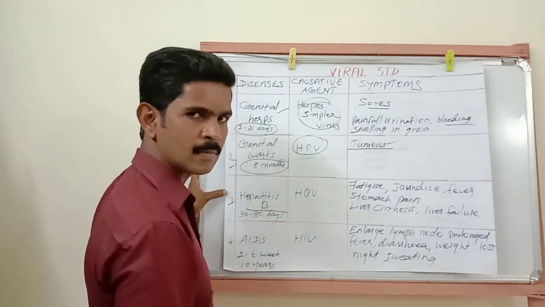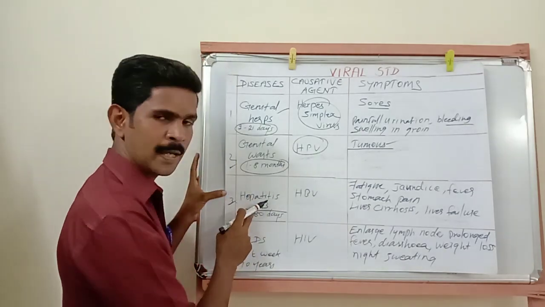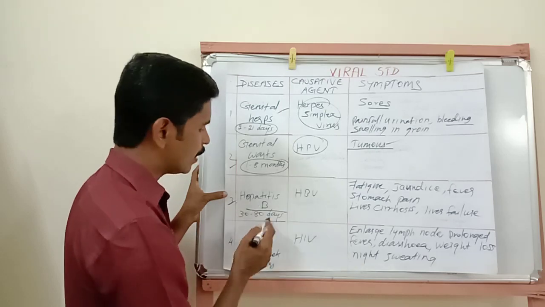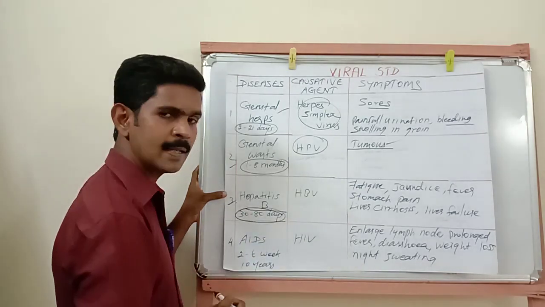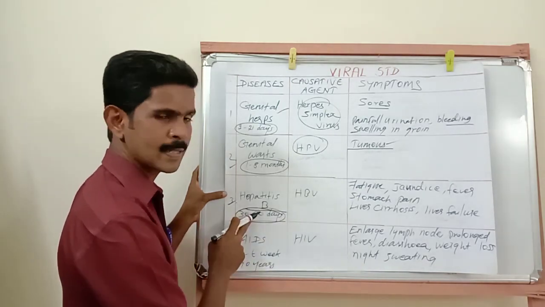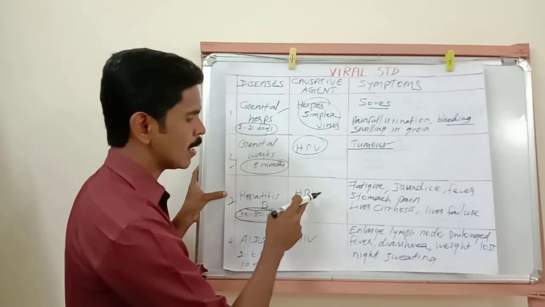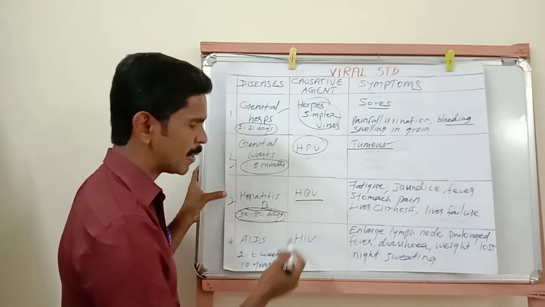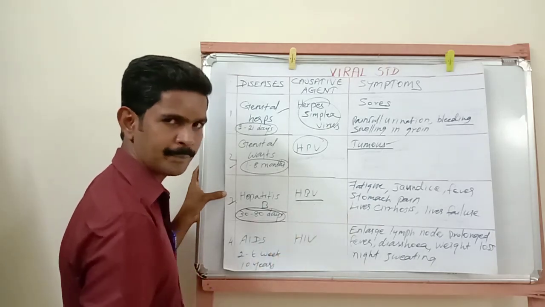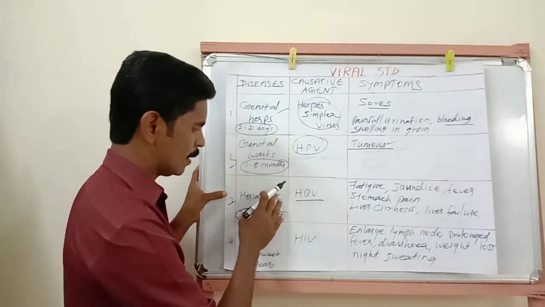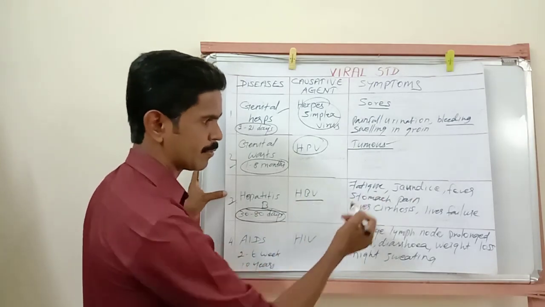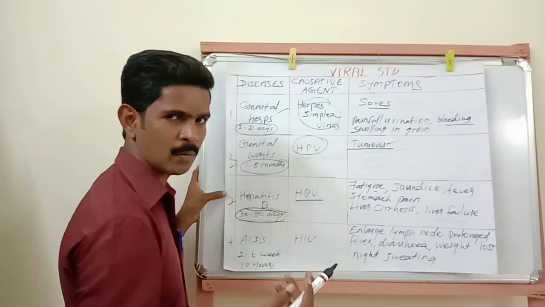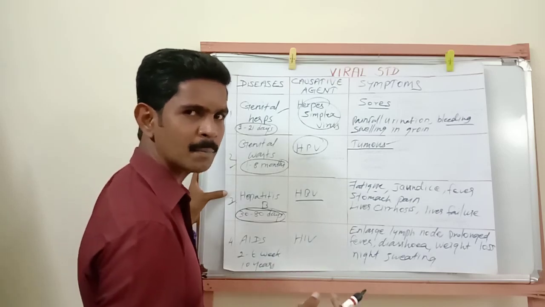You all know this disease, hepatitis B. This is a very dangerous disease. The total incubation period is 30 to 80 days. The causative organism is hepatitis B virus. Understand? Then the symptoms: fatigue. Fatigue means tired. Jaundice. Jaundice meaning yellow; it's manjal kamala in Tamil, we can say manjal kamala.